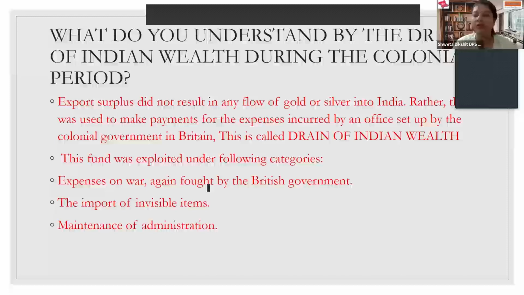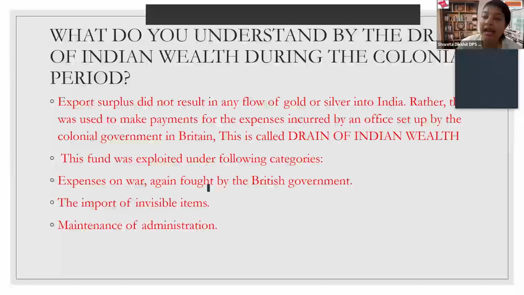That is why it's written on your screen in bold letters. I put my cursor over here, drain of Indian wealth. Sometimes it is asked in one markers that what do you mean by drain of Indian wealth? So when we had trade or export surplus, it resulted into lot of flow of money into our economy.